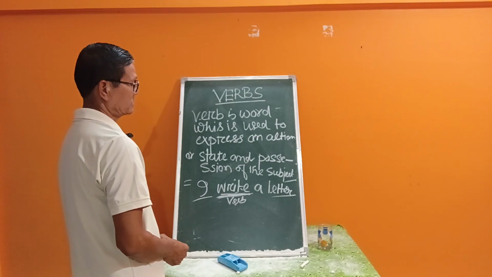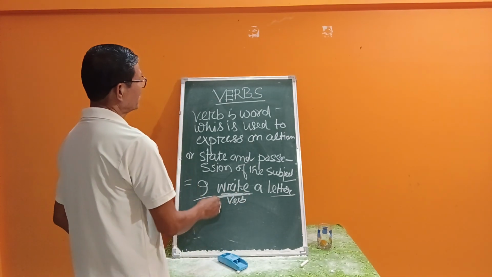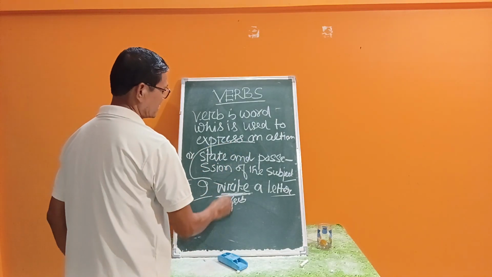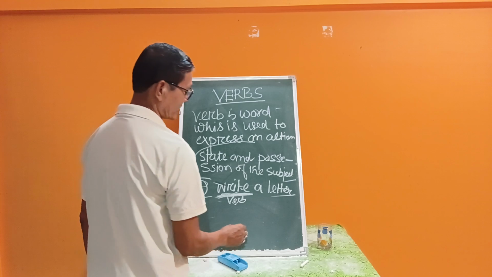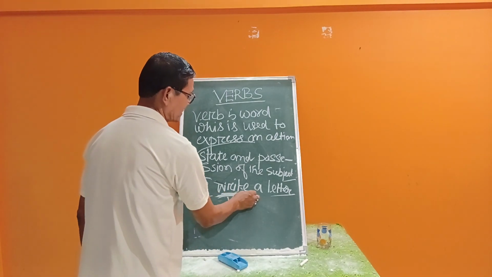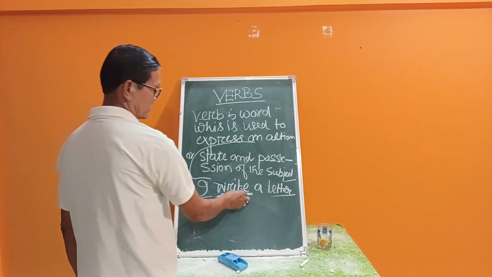He writes a letter. Write expresses the action. That's why you call it an action word, isn't it? Here the action is done. That's why write is a verb, and it expresses an action.